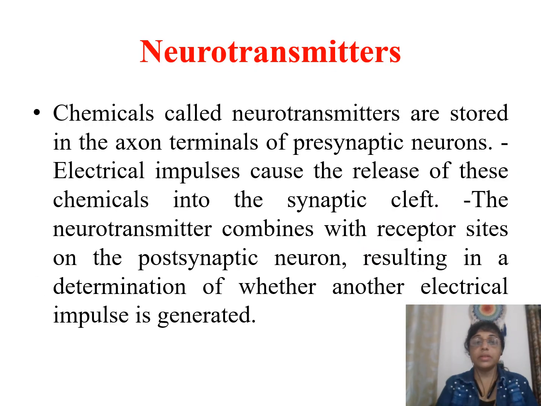Next, we will discuss neurotransmitters. Chemicals called neurotransmitters are stored in the axon terminals of presynaptic neurons. Electrical impulses cause the release of these chemicals into the synaptic cleft. The neurotransmitter combines with the receptor site on the postsynaptic neuron, determining whether another electrical impulse is generated.